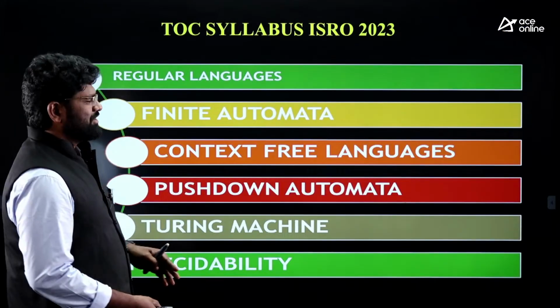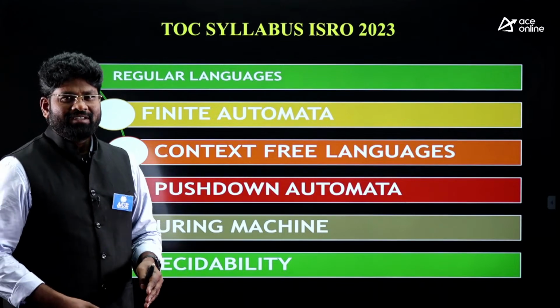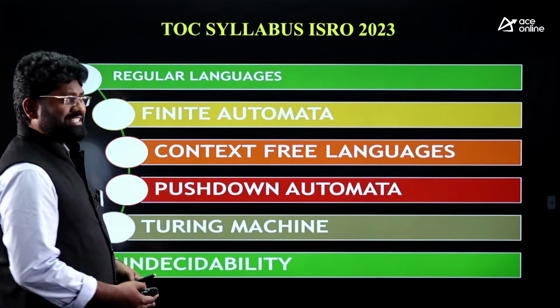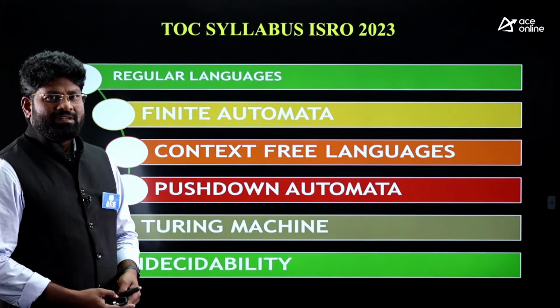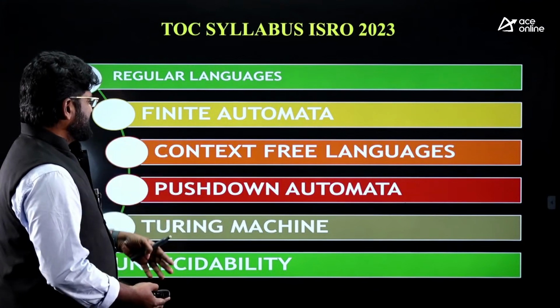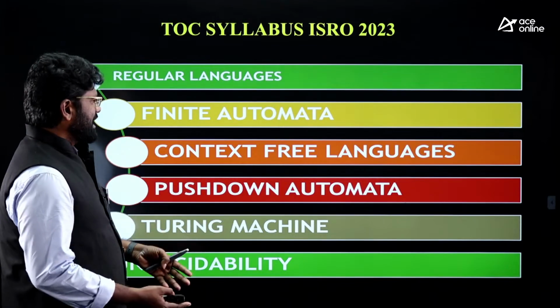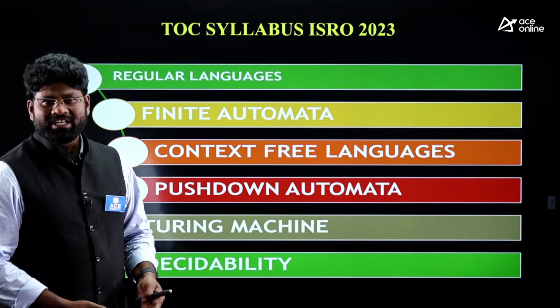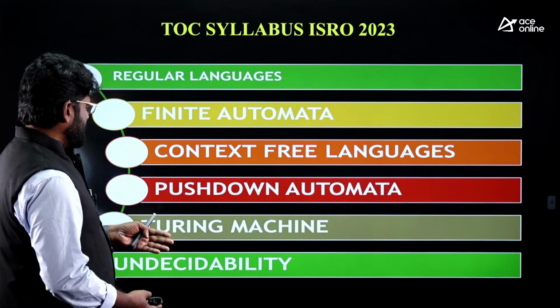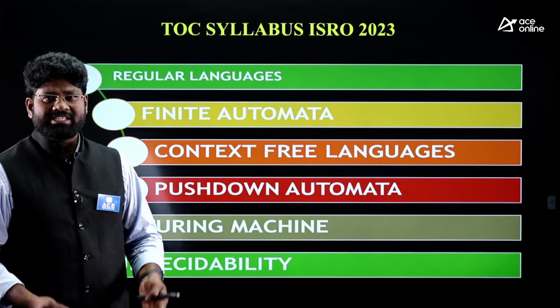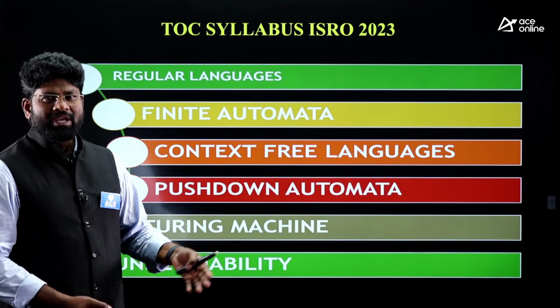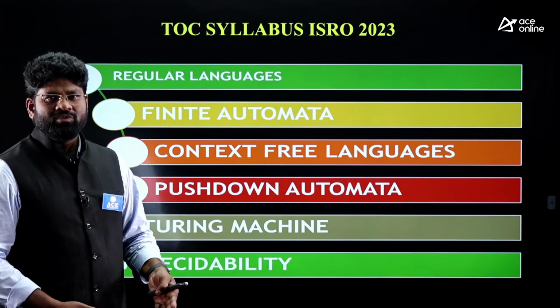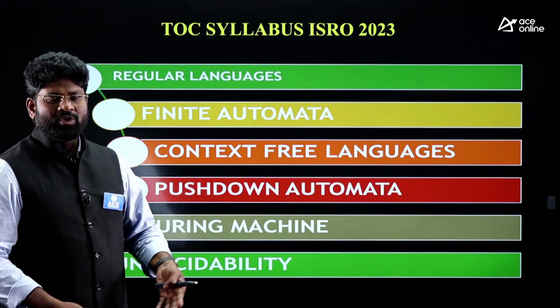If you look at the 2023 syllabus part, you have all these titles just like our GATE syllabus. You have the formal languages. There, regular language is one concept, finite automata is another concept, and we have context-free languages, and then pushdown automata, Turing machines, and decidability. So they are the major titles which you have to prepare from this particular course.